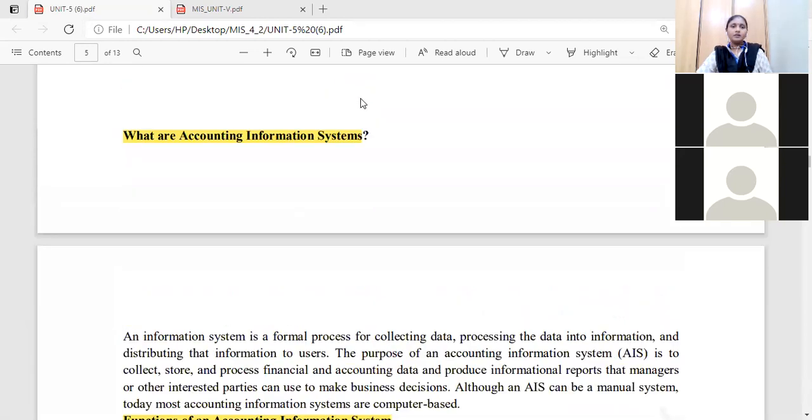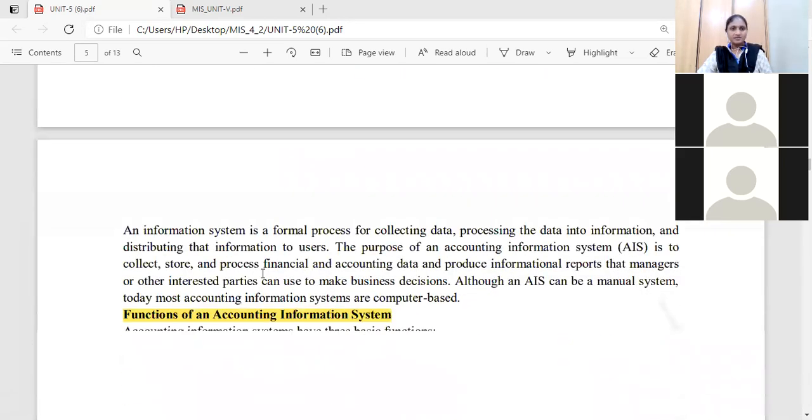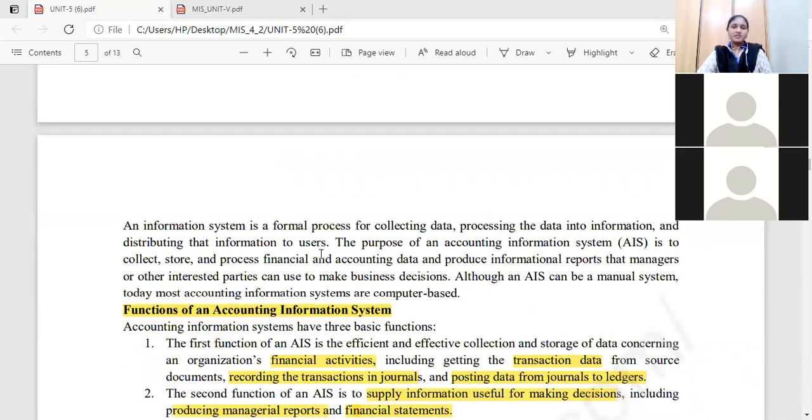See, in the last class, we discussed what accounting information systems are. This is also an information system. It is a formal process. What is the purpose of that accounting information system? It is used for collecting the data. Which type of data? Financial data, the transactions-related data. So collecting the data, processing data into information, and distributing that information to the users.